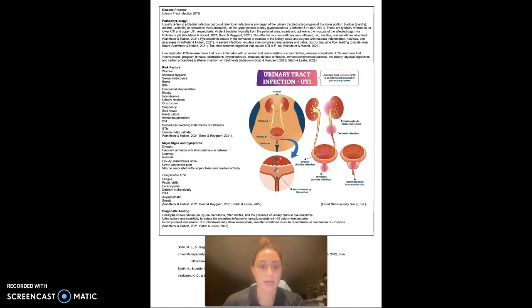Diagnostic testing for UTI includes a urinalysis, which typically shows bacteriuria, pyuria or pus in the urine, hematuria. There's often nitrites, and the presence of urinary casts will be present in pyelonephritis. Urine culture and sensitivity will isolate the organism, and typically infection is considered greater than 10 colony-forming units present. In complicated and severe UTIs, blood work may show leukocytosis, elevated creatinine in acute renal failure, or bacteremia in urosepsis.